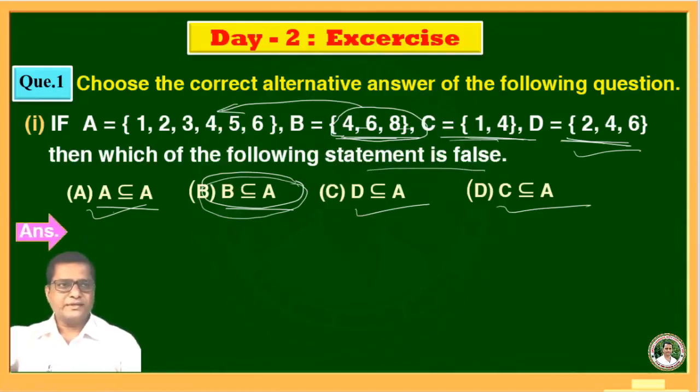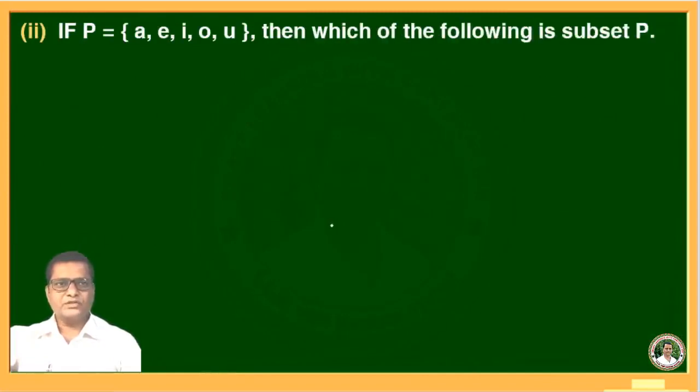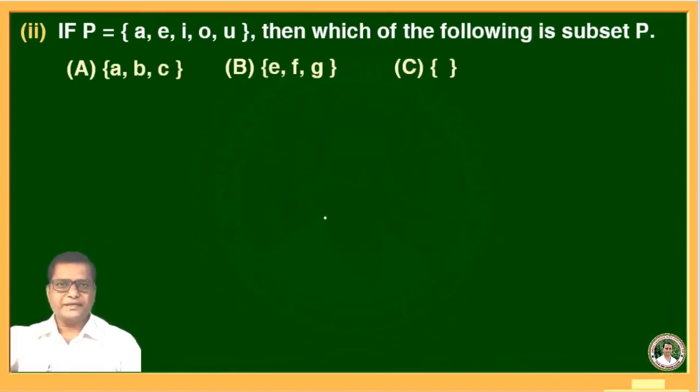Therefore what is the answer? Option B, that is B is not a subset of A. Let's go. We will see second example. If P is a set of A, E, I, O, U, then which of the following is a subset of P? Option A, A, B, C. Option B, E, F, G. Option C, empty set. And option D, O, P, U.